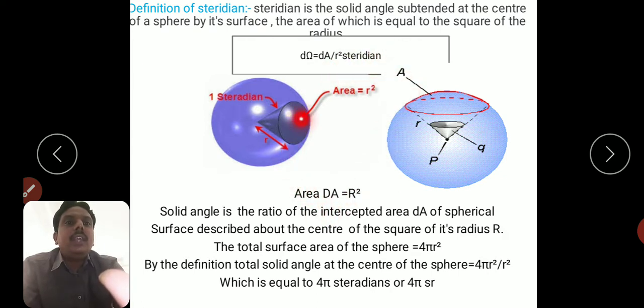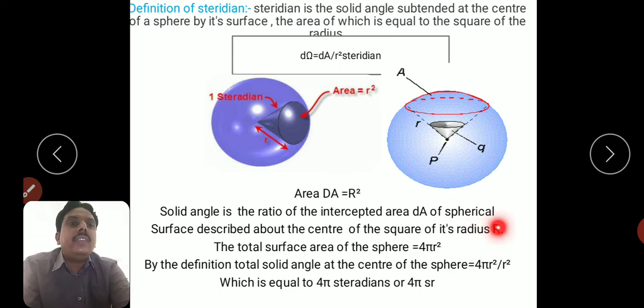So here the area is numerically equal to r square. So solid angle is the ratio of intercepted area dA of spherical surface described about the center of the sphere to the square of its radius r.